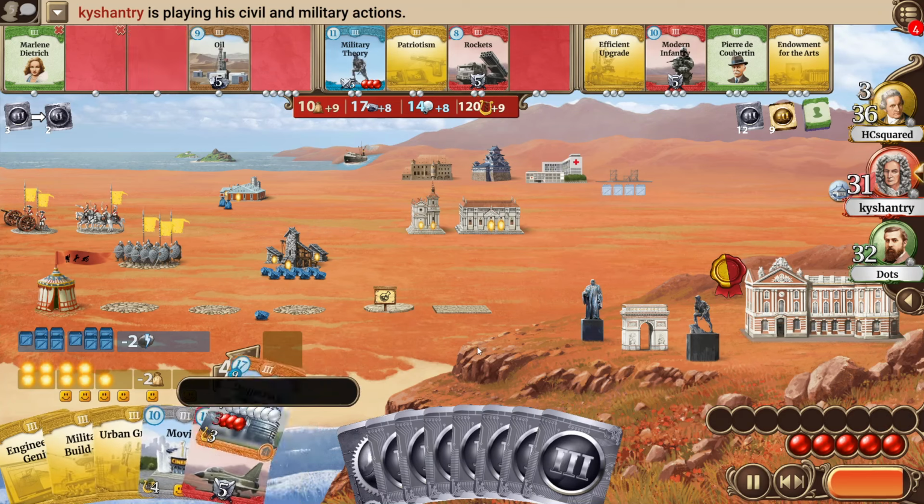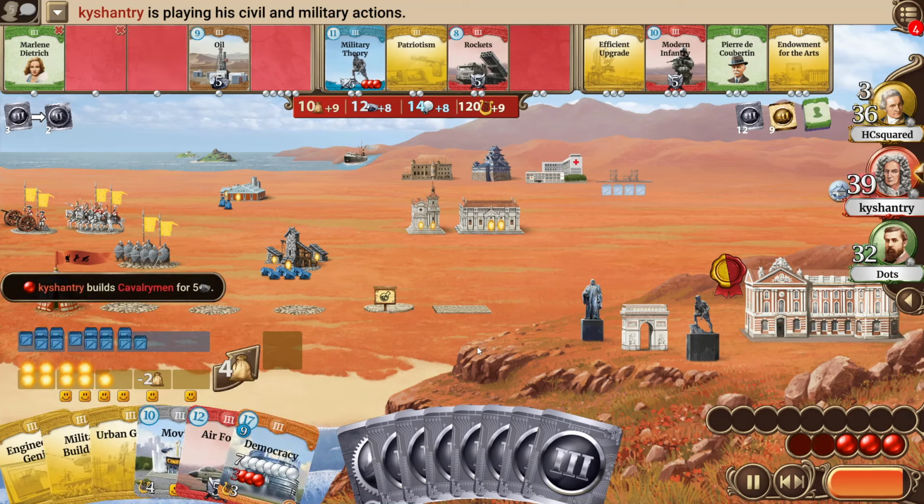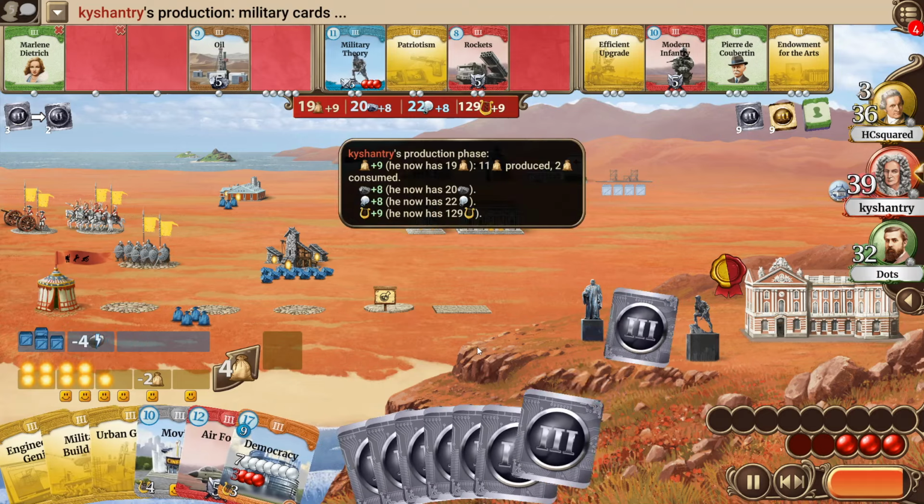And then he also will go for the Air Forces and the Democracy. Let's see if dots will anti-age or not. Also Kyshantry going up to 39 strength with moving a swordsman into cavalryman.